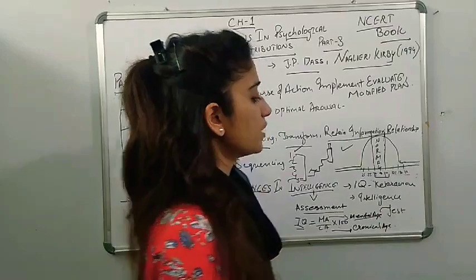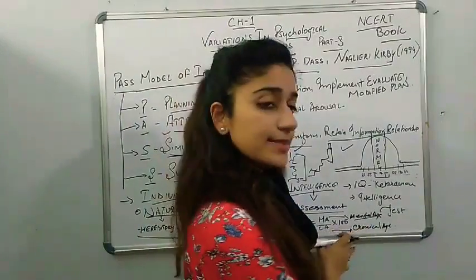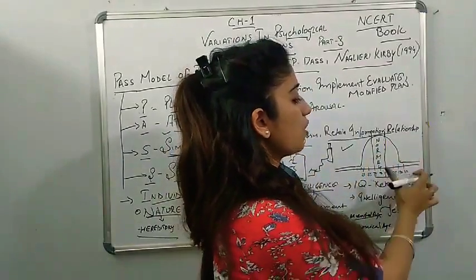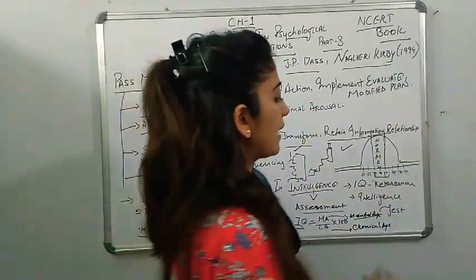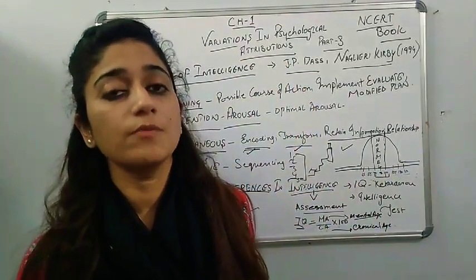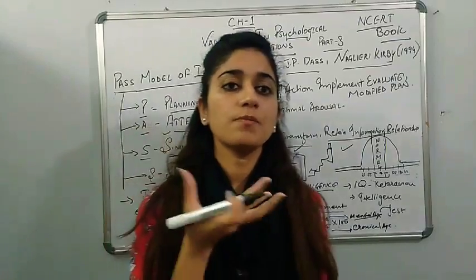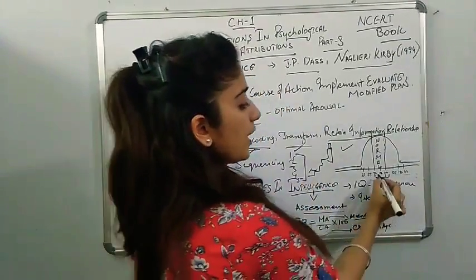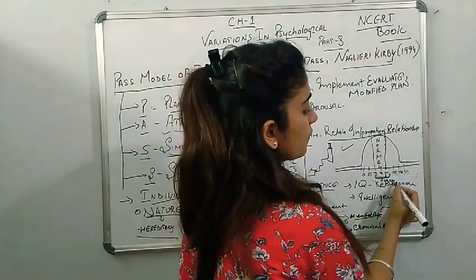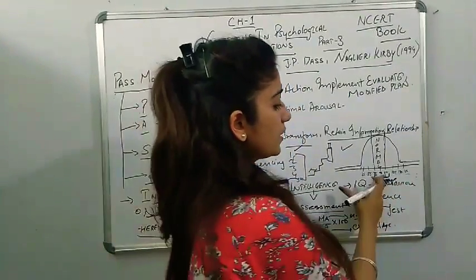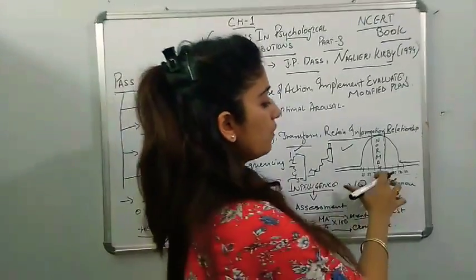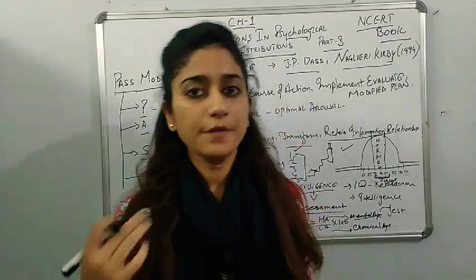Then after this, we have been talking about when we assess the IQ level. It is based on a normal graph. We will place it and find at which level a person lies, or in which group the average population lies. They lie between 90 to 110, that is average. When your IQ comes between this, it means you are an average child. When it comes above 110, you are above average.